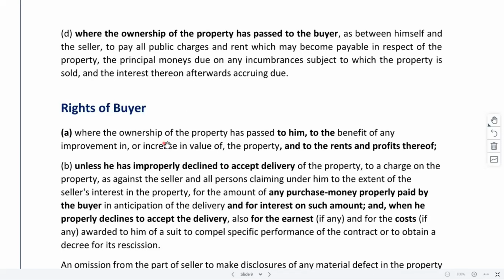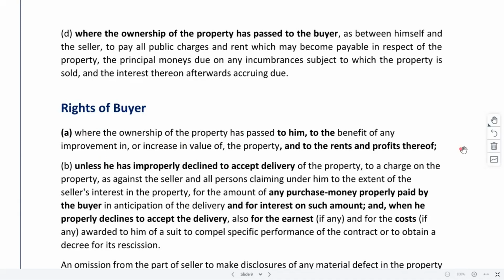Next one is rights of buyers. And also these rights of buyers will be kind of similar to obligations of the seller, vice versa, right? It is sort of similar. So what all will be the rights of buyers? Where the ownership of the property has passed to the buyer, to the benefit of any improvement in or increase in value of the property and to rents and profits.